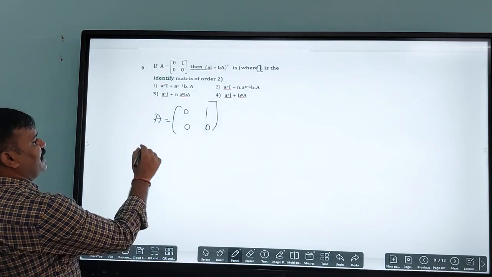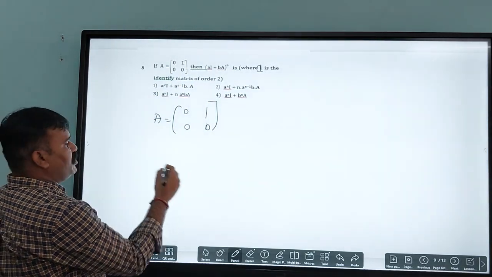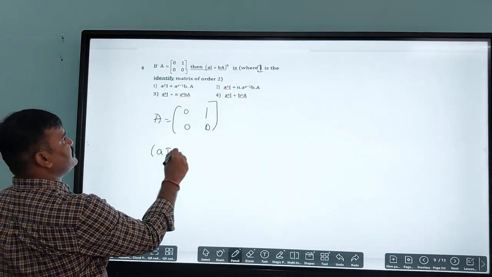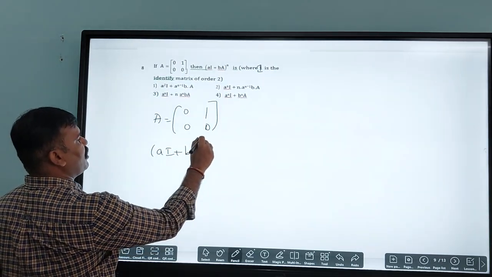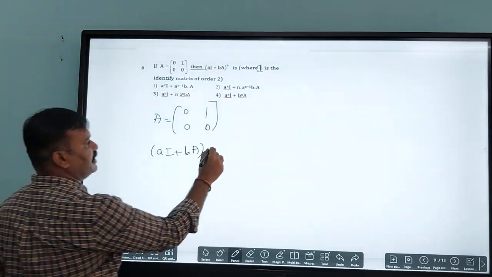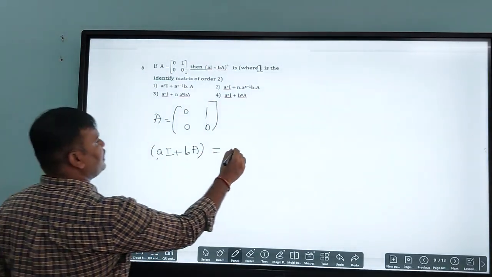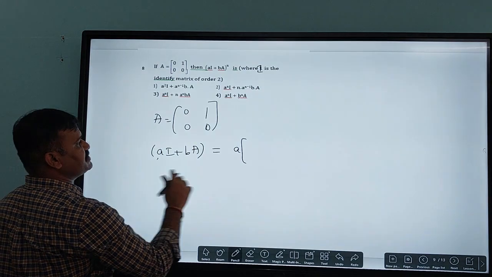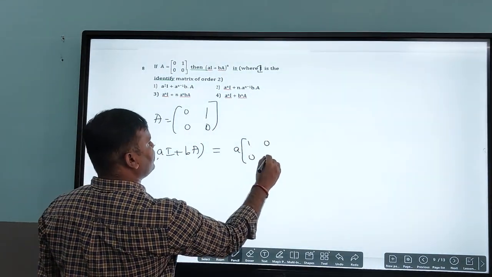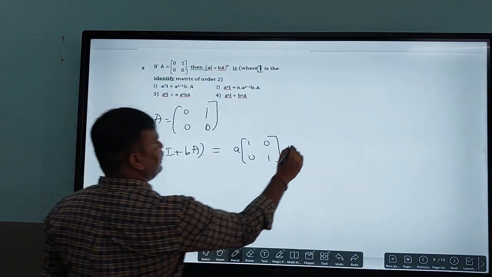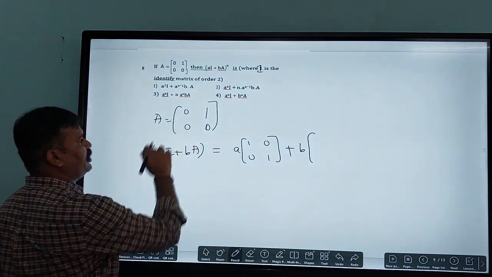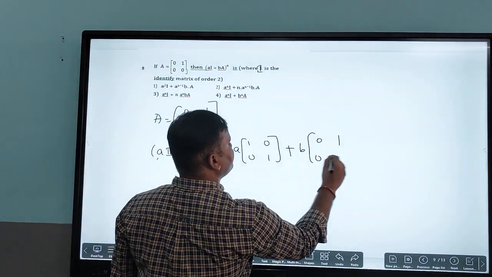Here n I can consider as a natural number. First, aI plus bA is nothing but, I am going to take it here, a is the scalar constant and I is the identity matrix 1 0 0 1, plus b into the matrix already given here, 0 1 0 0.